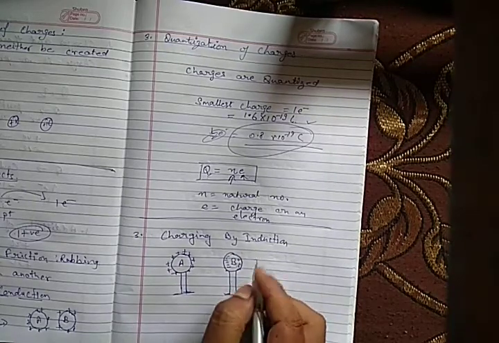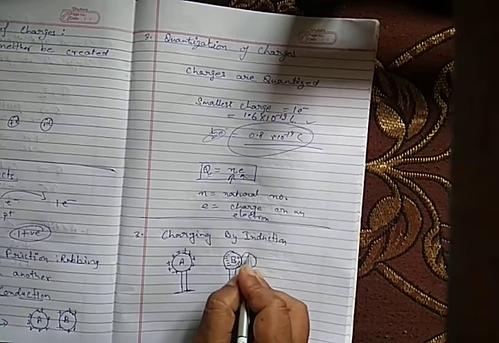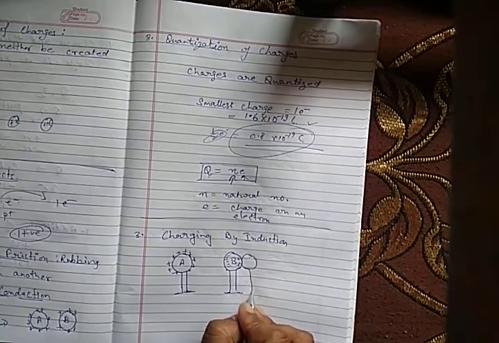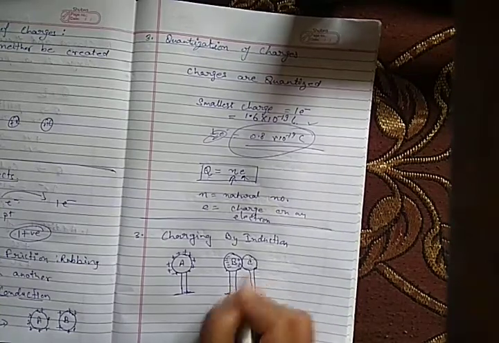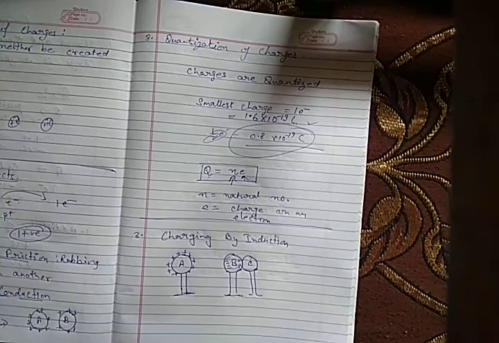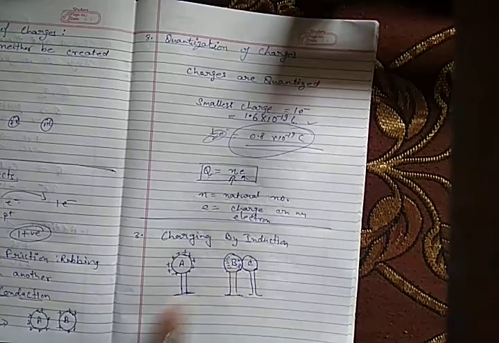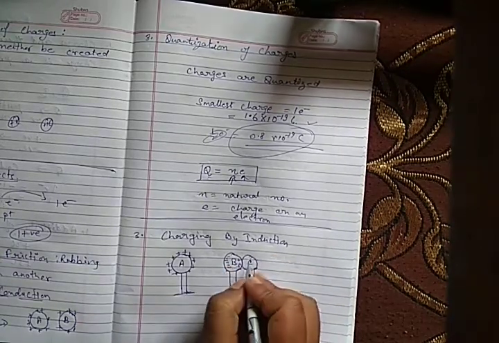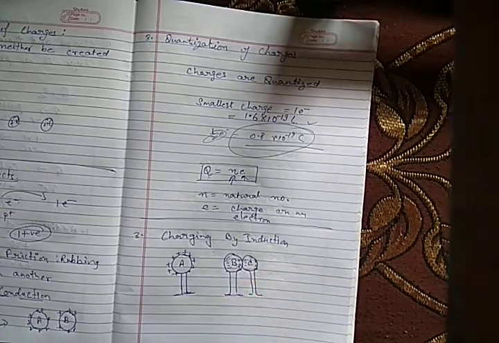Now we take another ball C in contact with B. Now C is also on an insulated stand. This is ball C. And what will happen? Due to these positive charges, here will be some negative charges, some positive charges.